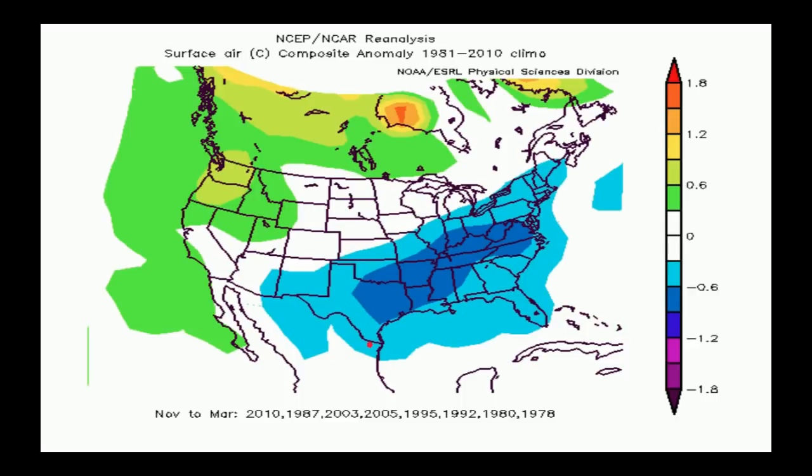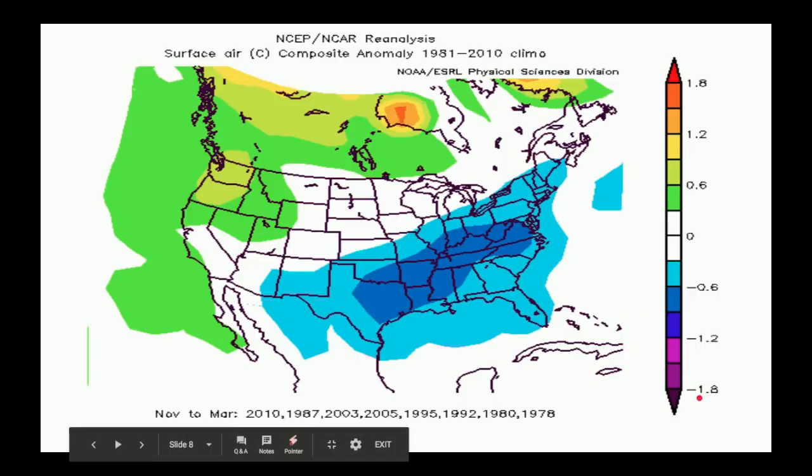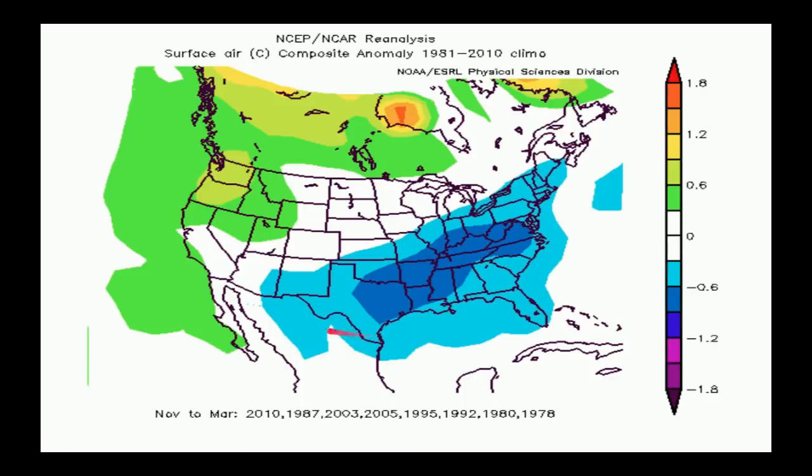surface air temperature anomalies. You can see that a lot of the country, especially the eastern half of the southern country, is below average, while the northwestern part of the country is above average. That's why not much has changed with my outlook since my preliminary one, I think titled Very Early Winter Outlook. Not much has changed, because with the typical El Niño Modoki, this is what we can expect: not super below average temperatures, but they're definitely there, and that could mean the difference between an above average season in terms of snowfall and a below average season in terms of snowfall.